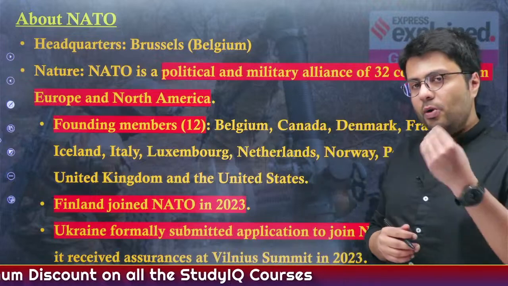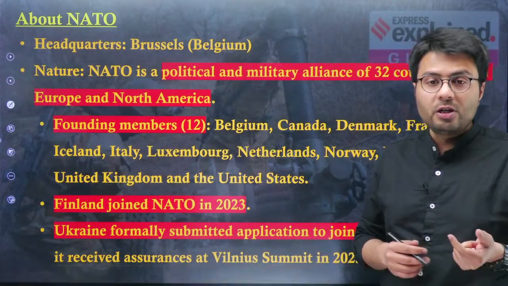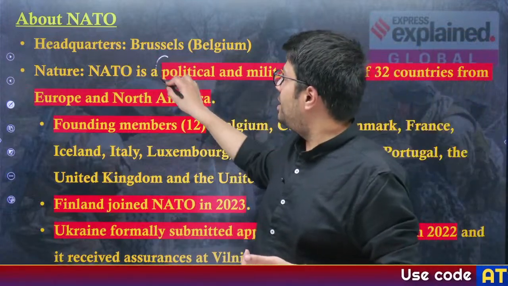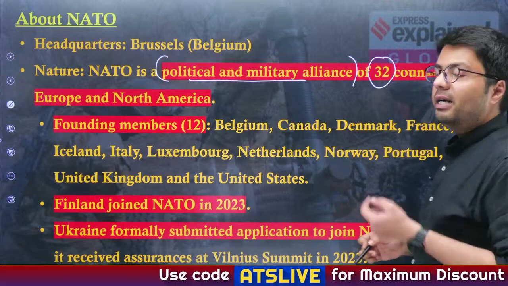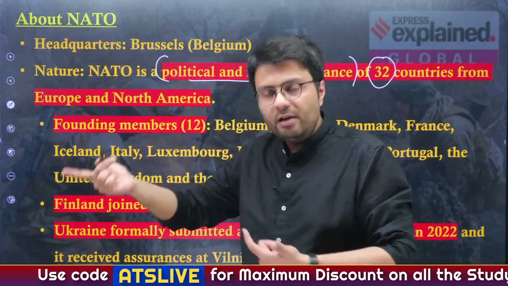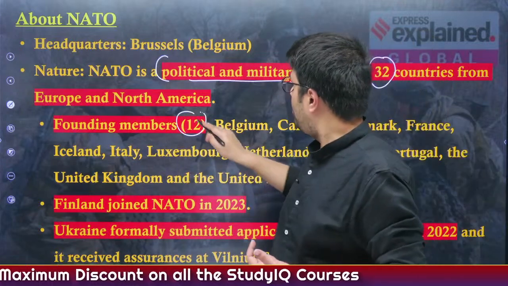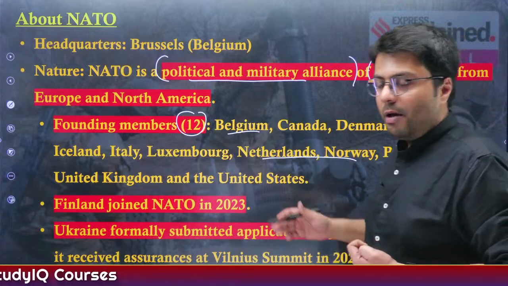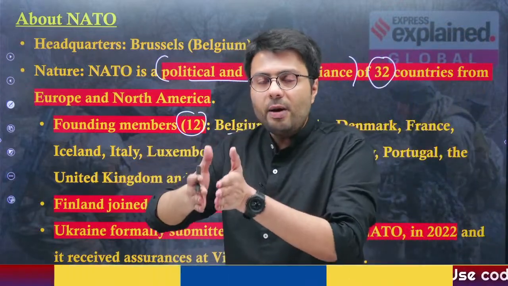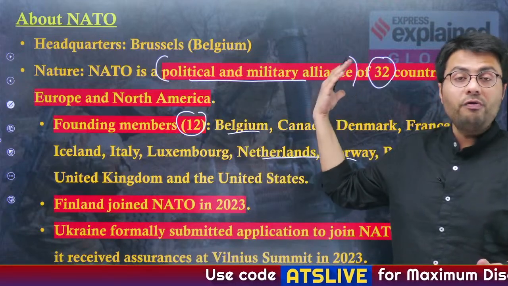Now, the headquarters of NATO is located in a city of Belgium known as Brussels. And the nature of this organization, I told you, is a political and military alliance of 32 countries. But did these 32 countries exist when NATO was formed? No. Actually, the founding members are only 12. You will see these are majorly Western European countries. But since then, we have seen NATO has expanded from the original 12 members. Now it is an alliance of 32 members.